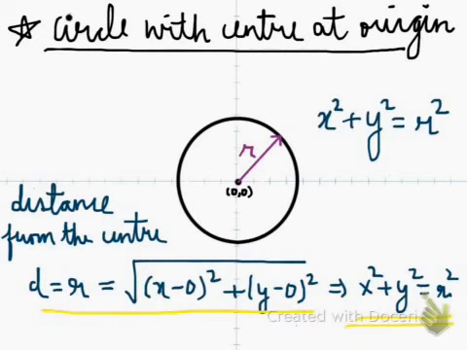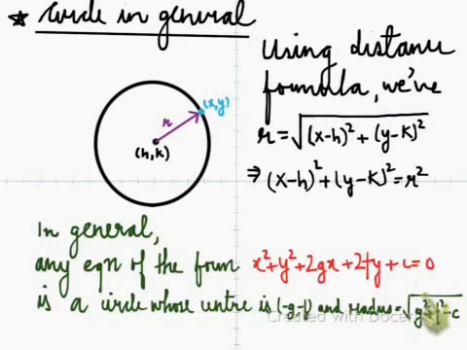Now let us look at a general figure of the circle. Now let us consider that we have a circle whose center is at h comma k, and the radius of the circle is r. Then using the distance formula, the same as we applied there, we have this equation: (x minus h) whole square plus (y minus k) whole square is equal to r square.